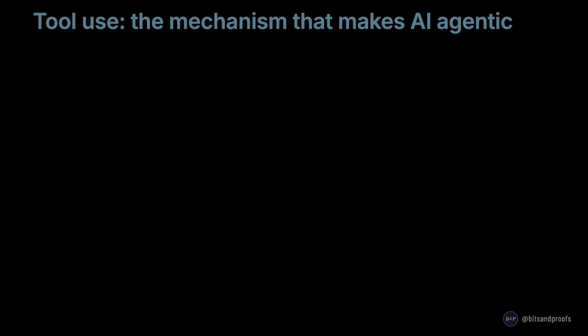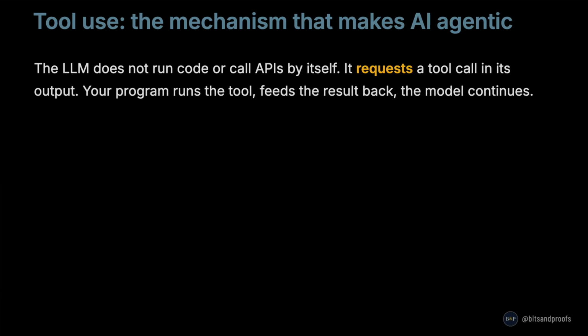Let's look at the mechanism that makes any AI agentic. Tool use: this is the bridge between the generative model and the world. Here is how it works. The LLM does not run code or call APIs by itself. It requests a tool call in its output. Your program runs the actual tool. Then you feed the result back into the model and it continues.